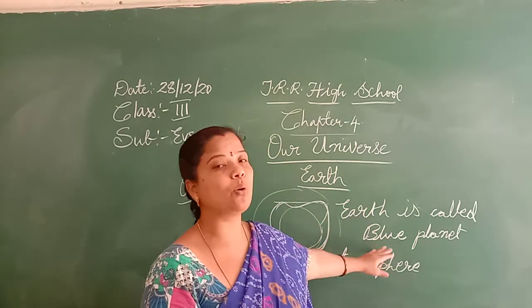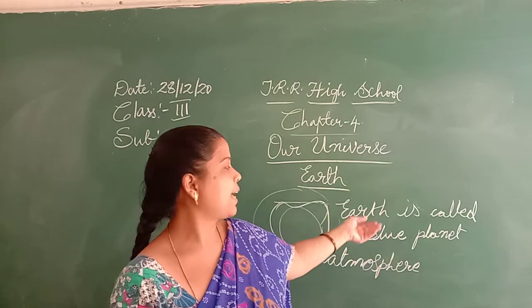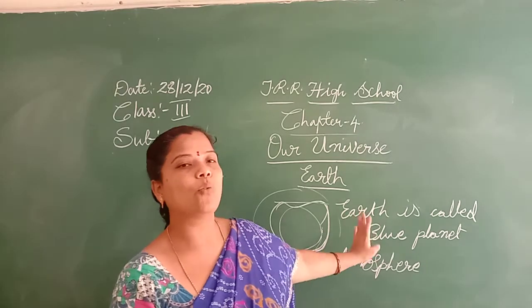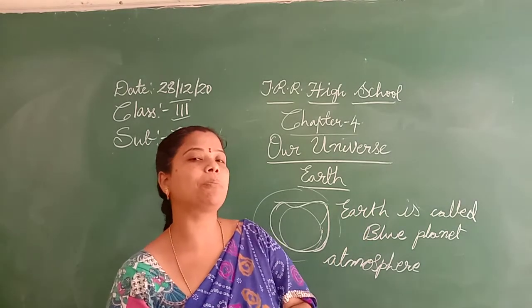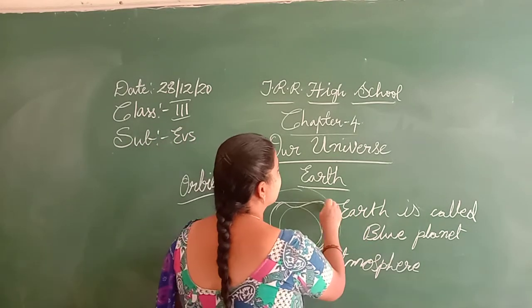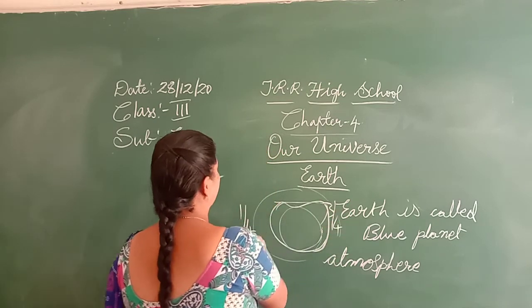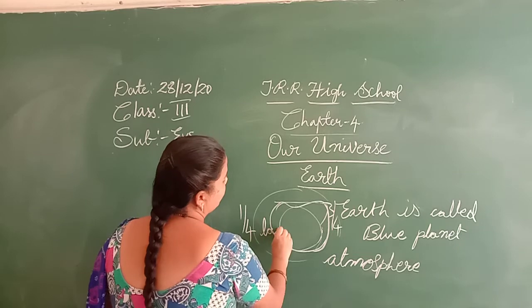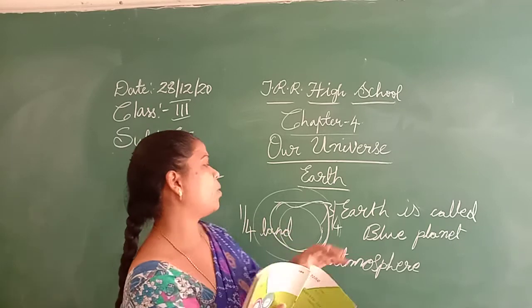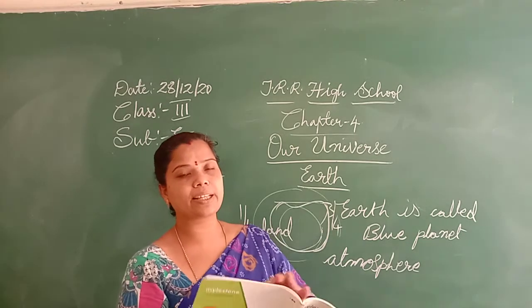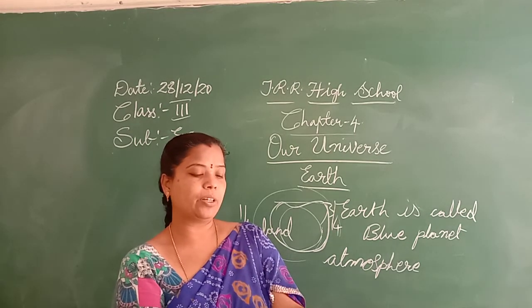Earth is called a blue planet because 3/4 part of the Earth is surrounded with water, and only 1/4 is the land. So Earth is called a blue planet, and the layer of air is called the atmosphere.